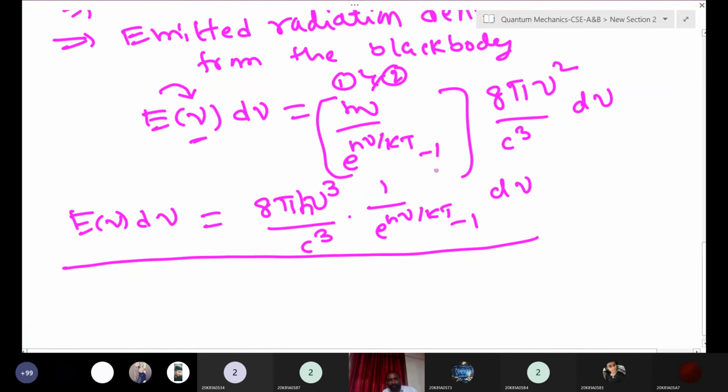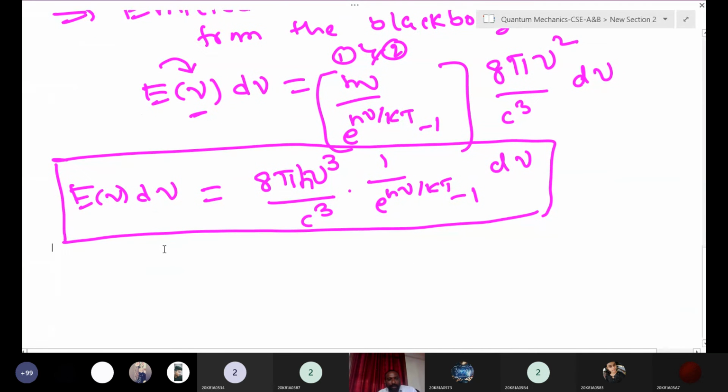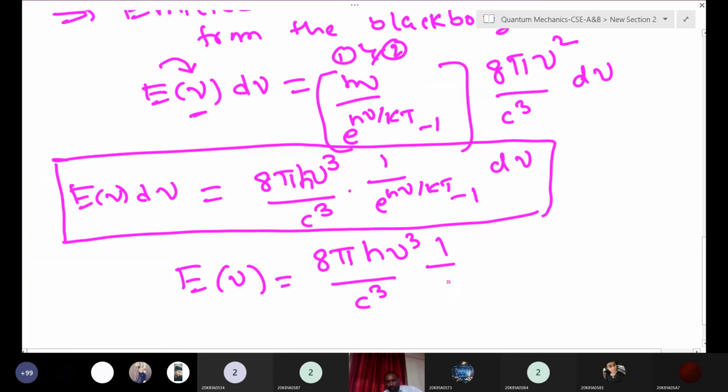You got it, right? So this is the expression for energy density, the emitted radiation density from the black body per particular frequency range. If you want to write only the function of frequency, you can write 8 pi h nu cube by c cube into 1 by e to the power of h nu by kT minus 1.